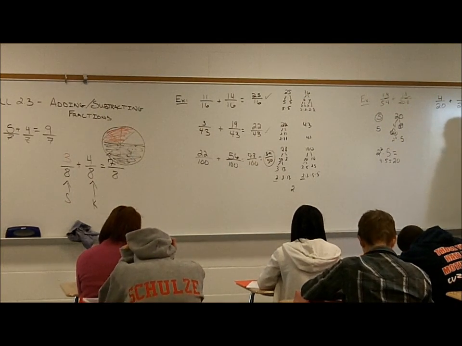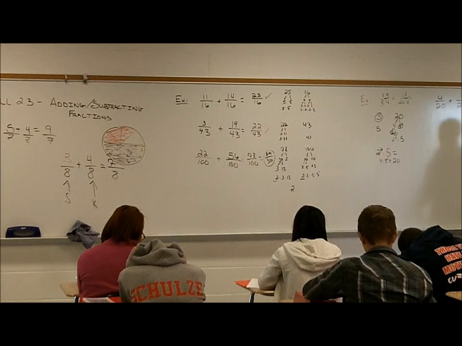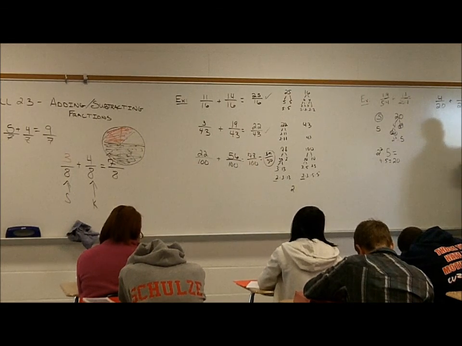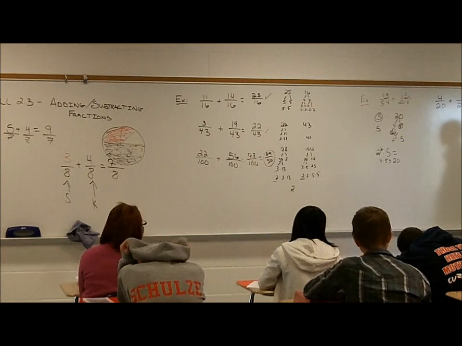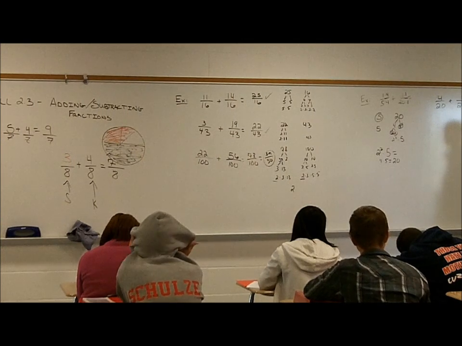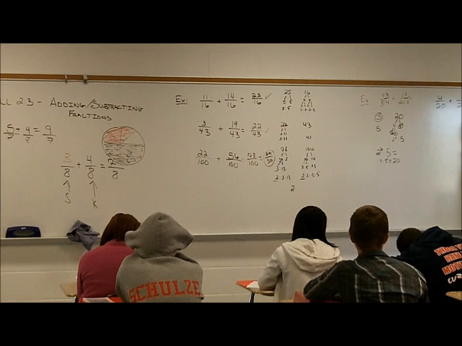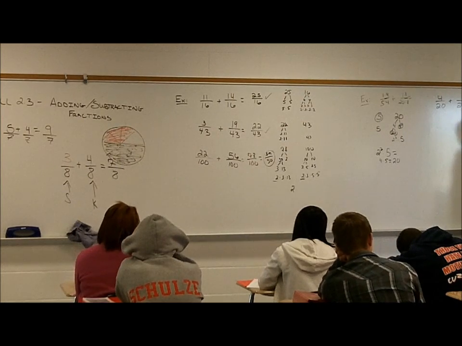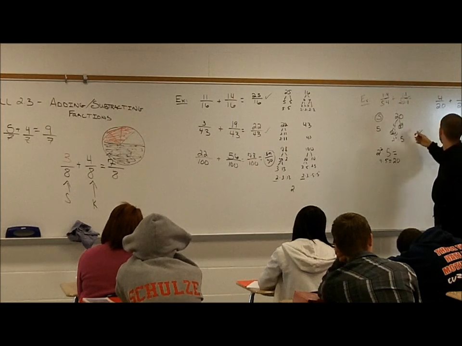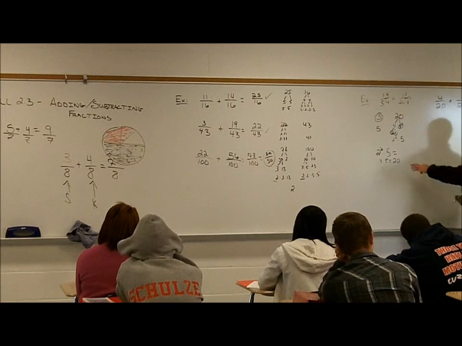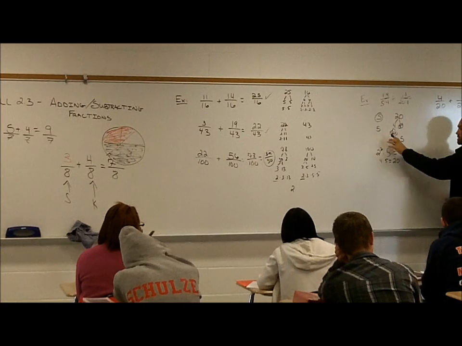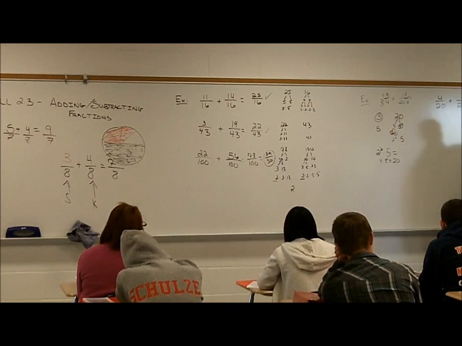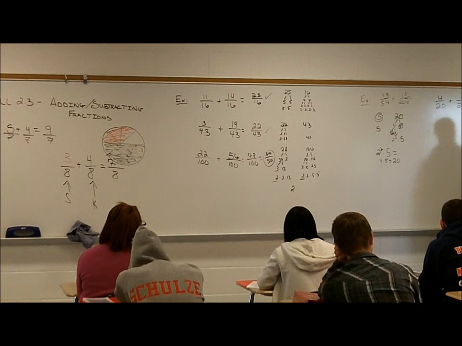Now, do I add the numerators or the denominators? The numerators. I have 5 20ths. Can I simplify? Yes, you can. What's the greatest common factor? Go back to this. We've already done this part, right? I have 5 and 20. Don't I already have factor trees right here? What's the greatest factor they have in common? 5. So what can I divide these both by? 5. So I get 1 and 4.